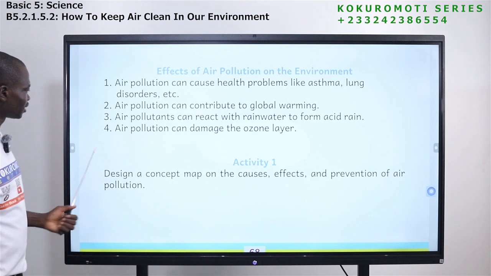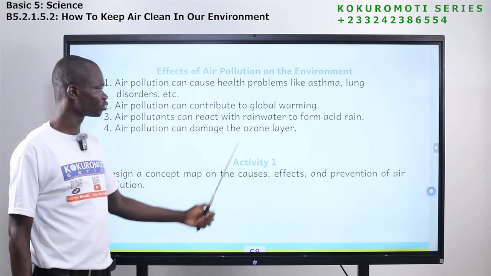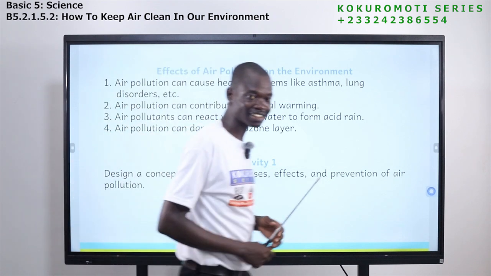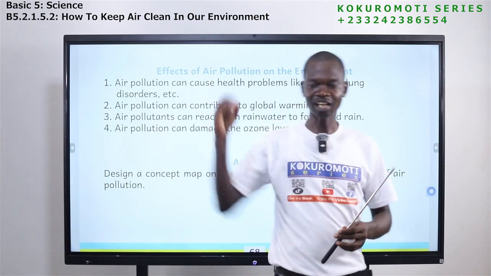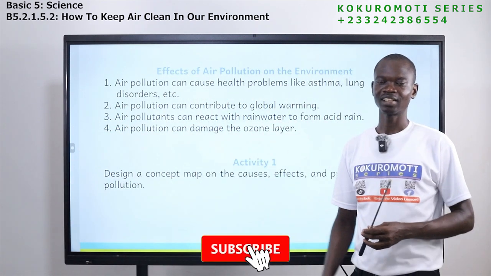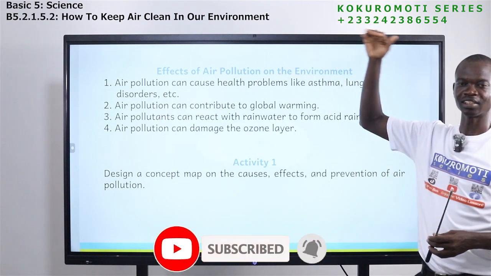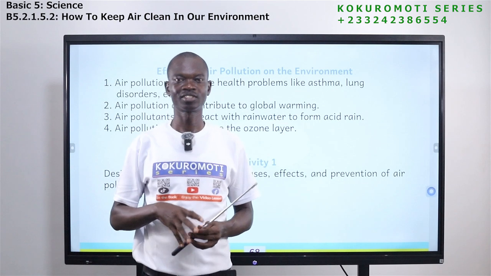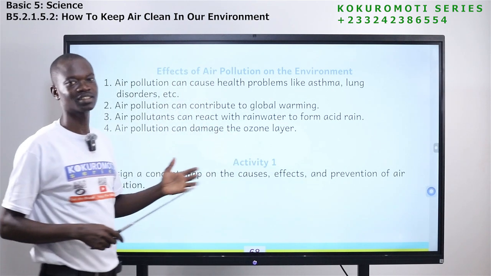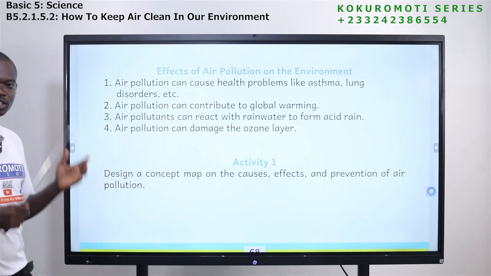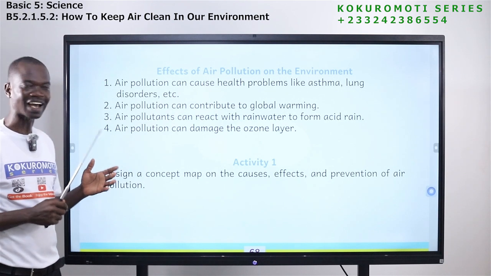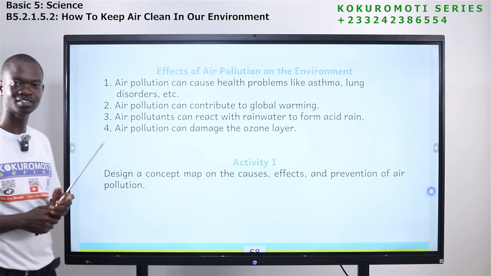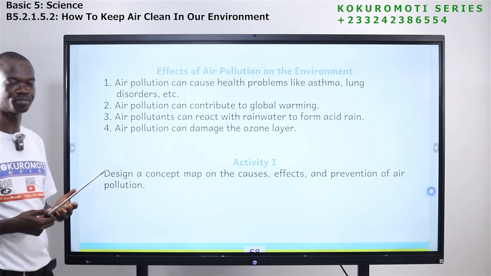Another effect is this: air pollution can damage the ozone layer. You see where the sun is. The sun doesn't come directly to the earth. There are a lot of layers that prevent the heat from the sun. So if these layers are destroyed, or attacked by air pollutants, then it means we are going to suffer. Okay.